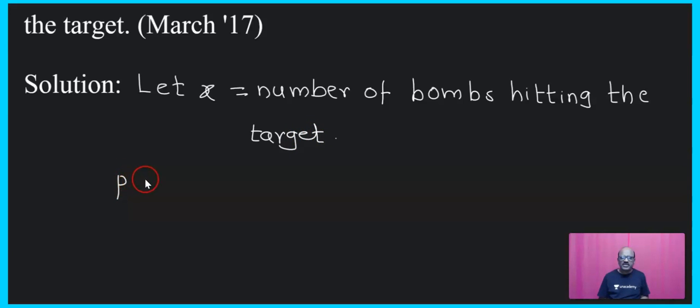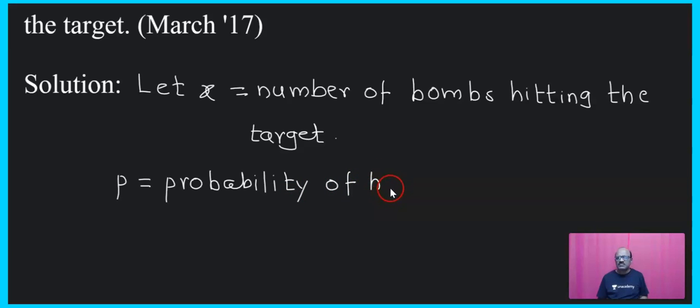Next, p is the probability of hitting a target.